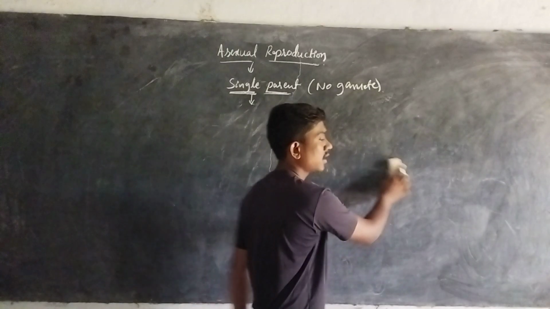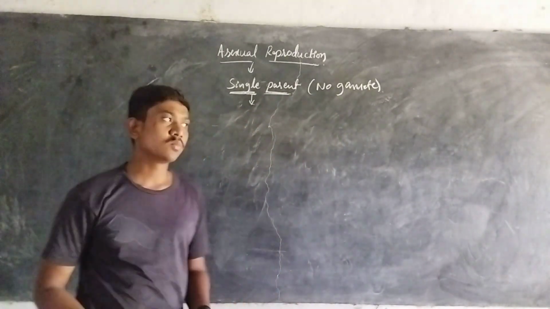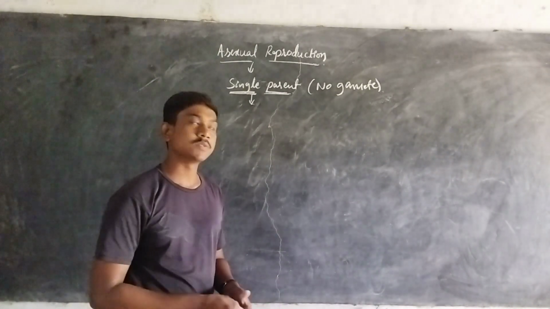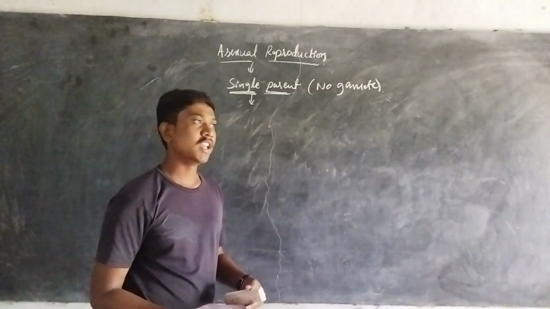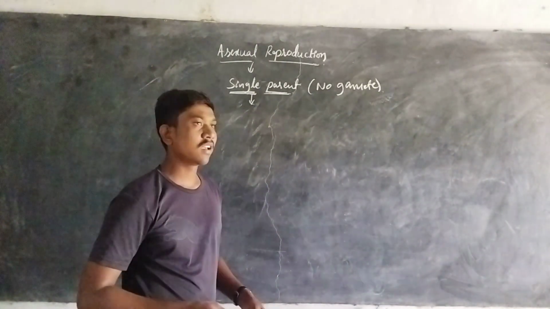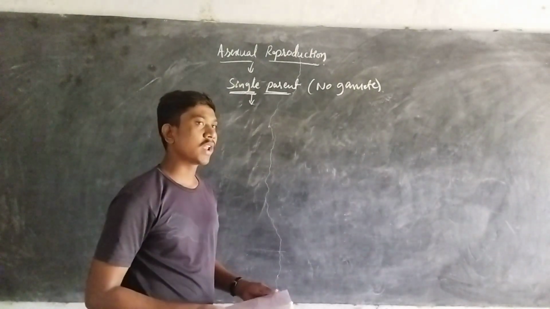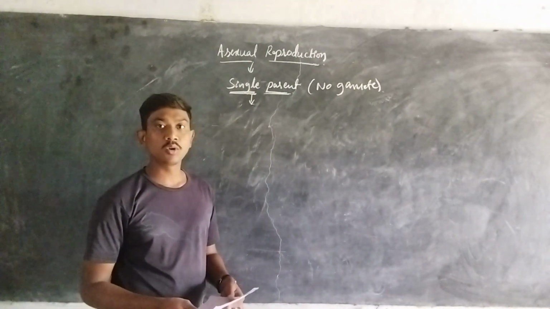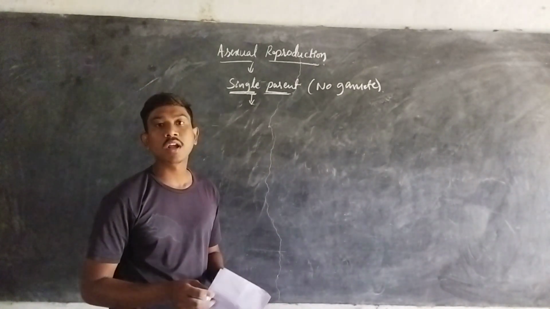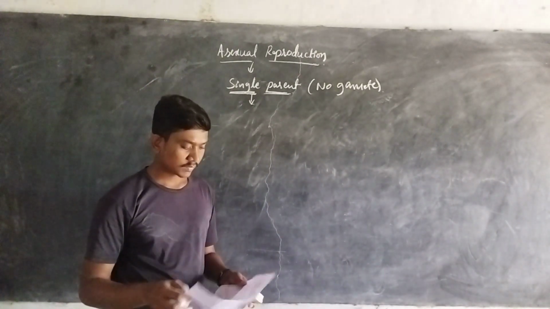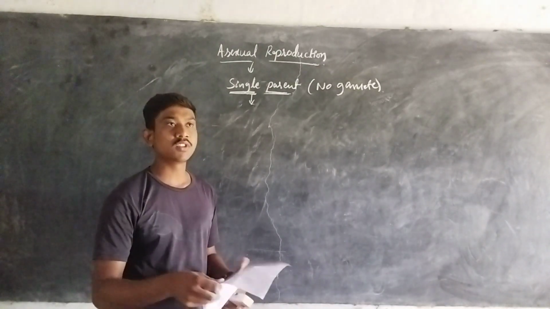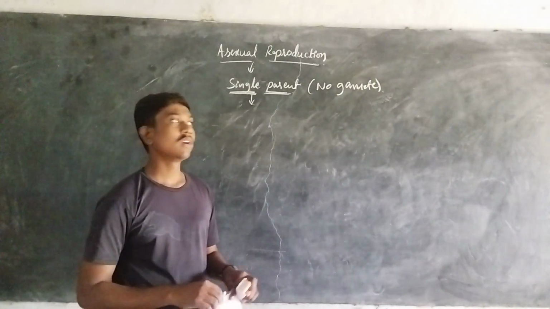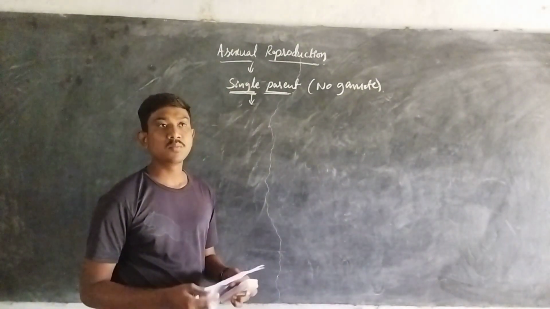In most of the asexual modes of reproduction, most unicellular organisms only exhibit asexual reproduction, whether plants or animals. Lower plants like algae, and even lower animals like protists and monerans, exhibit mostly asexual reproduction. Next we are going to discuss the most important kinds of asexual mode of reproduction.